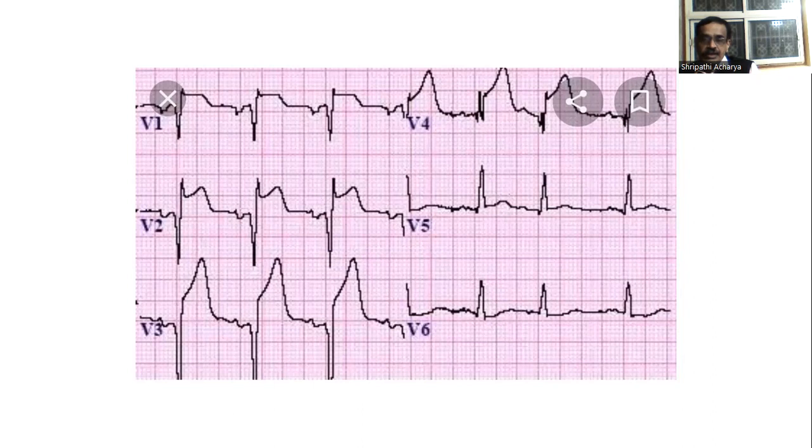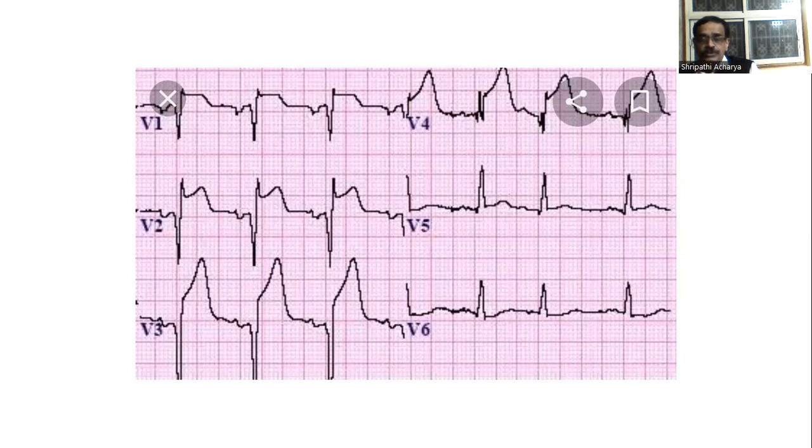That is, in inferior wall infarction, leads 2, 3, and AVF show direct changes, that is, ST elevation and tall T waves. After 1 week, however, ST depression and T wave inversion take place.